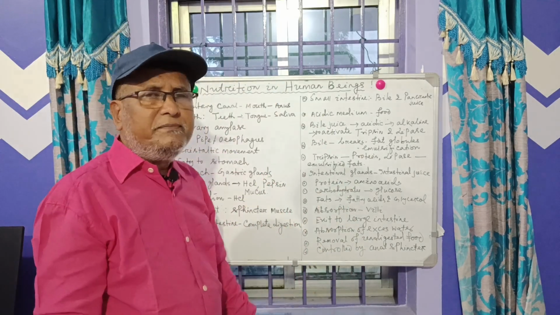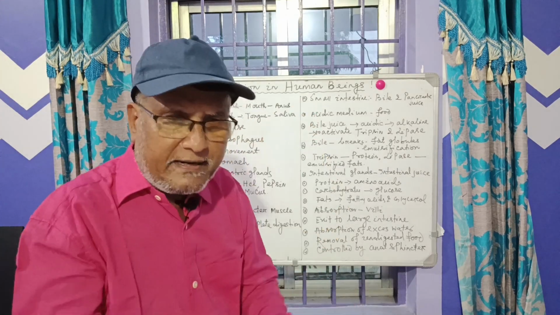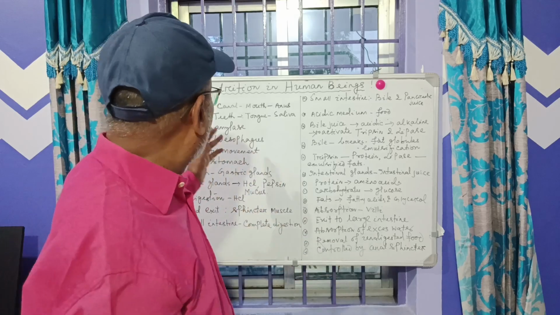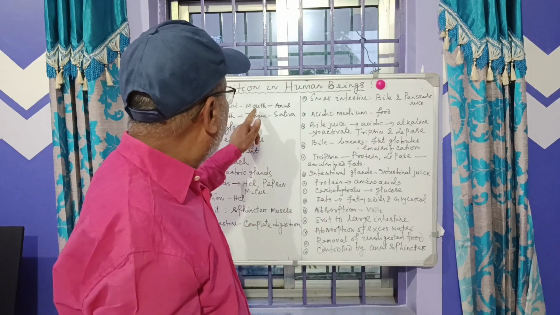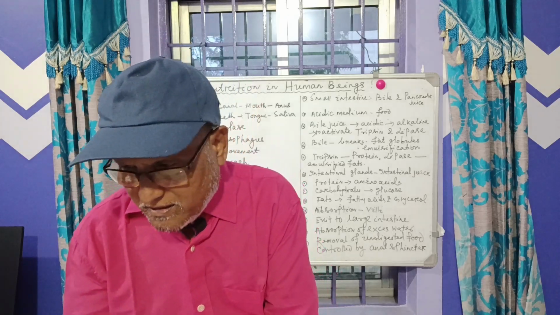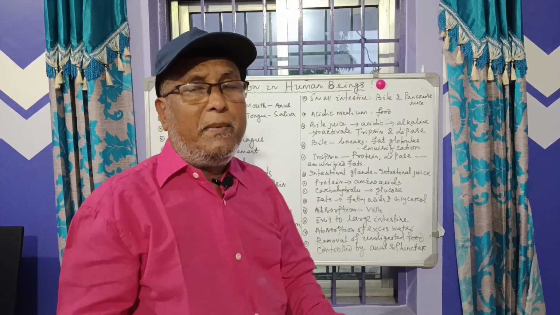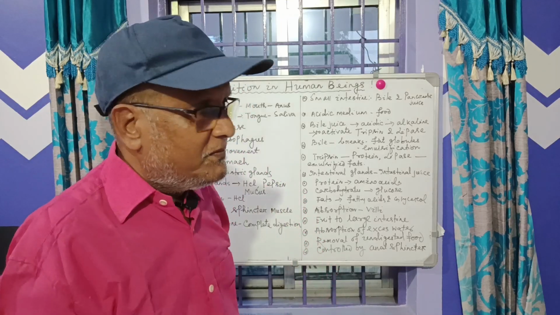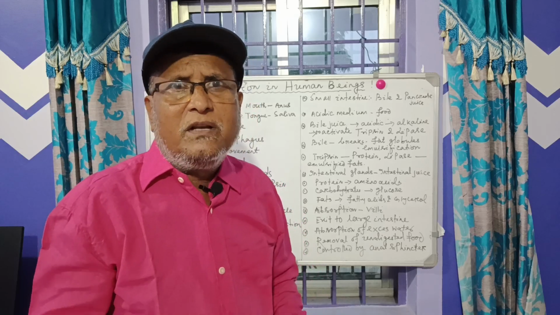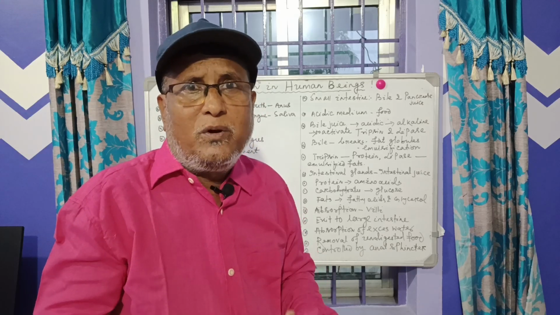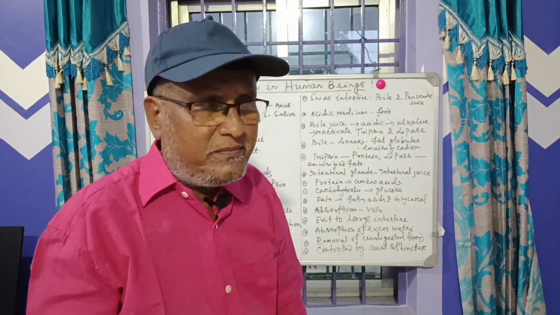This system takes place in a canal, in a tract that is called the alimentary canal, and that begins from the mouth and continues up to the anus. So it extends from mouth to anus. We shall discuss one after the other what happens in the digestive system.